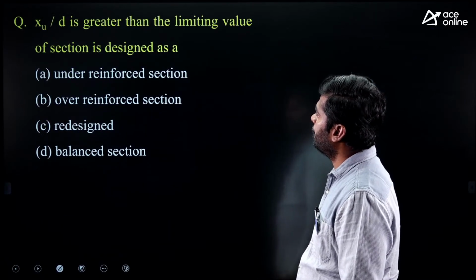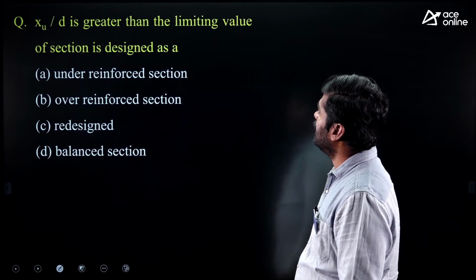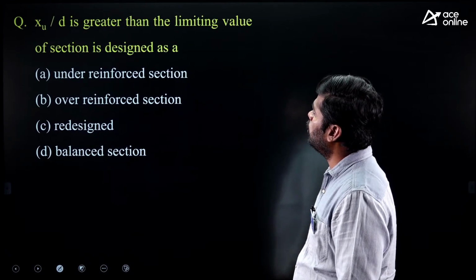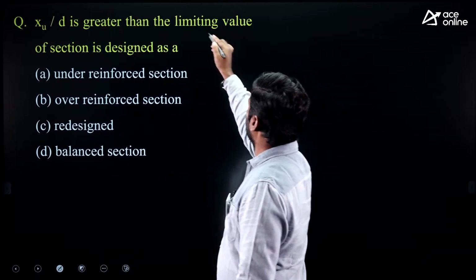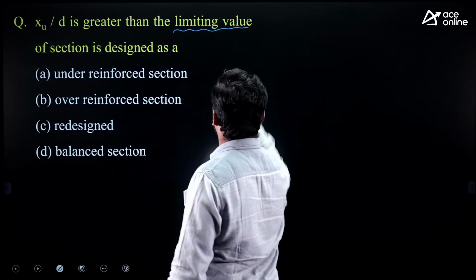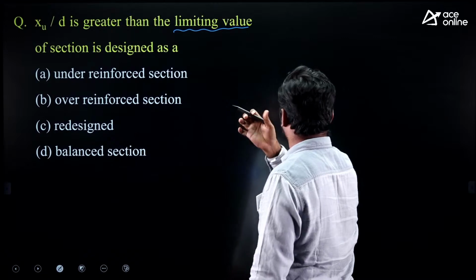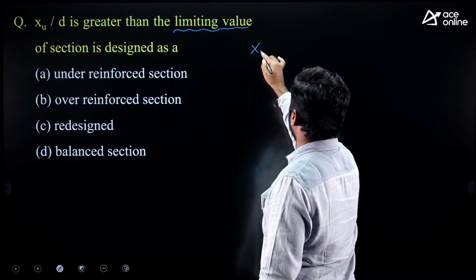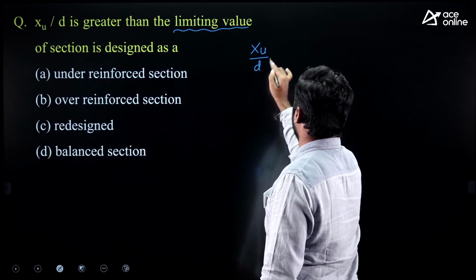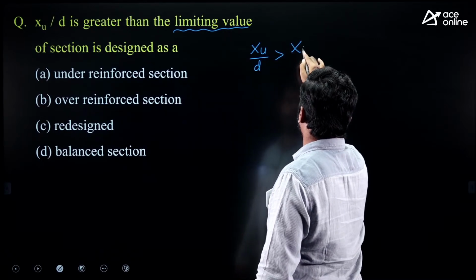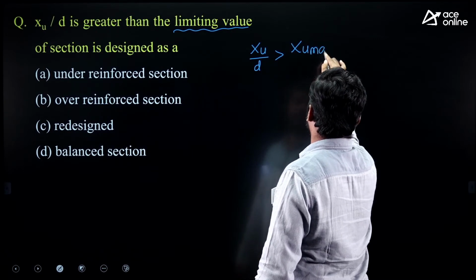Next question. XU by D is greater than the limiting value, the section is designed as. Limiting value means for a balanced section. XU by D is greater than XU max upon D.